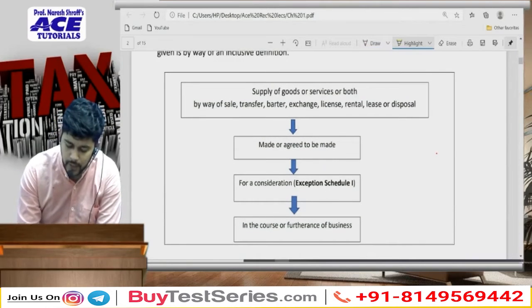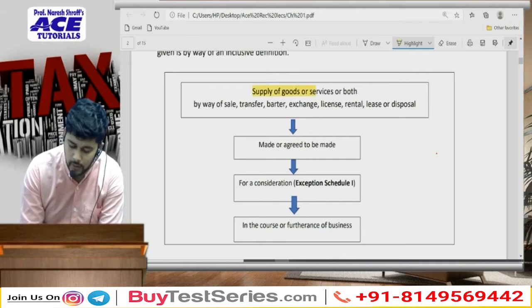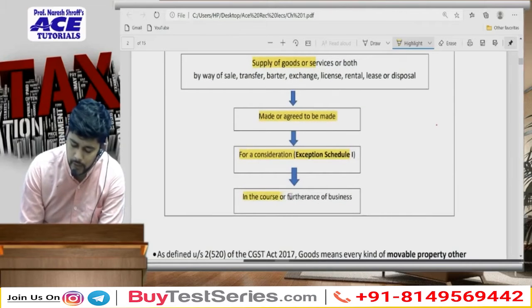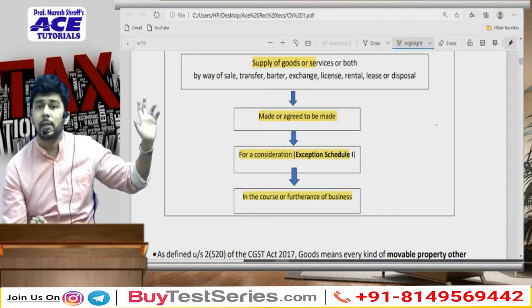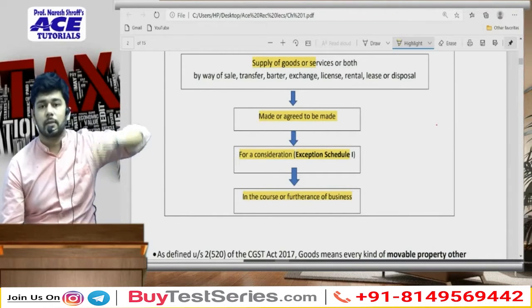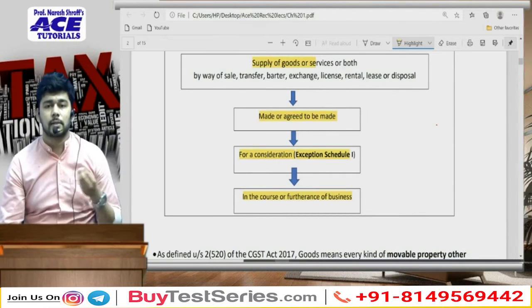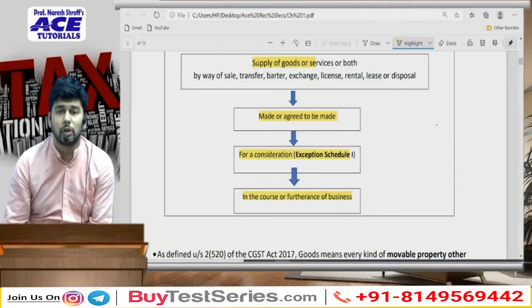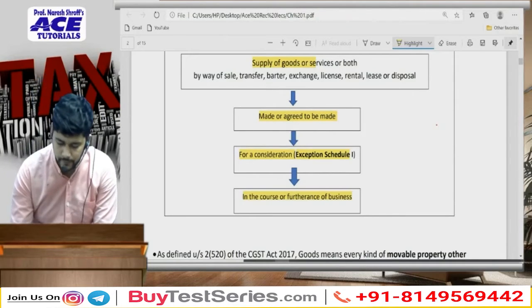For a transaction to be a supply, there needs to be a supply which is made or agreed to be made for a consideration, and most importantly in the course or furtherance of business. So if all these activities are made for a consideration in the course or furtherance of business, only then will I discuss whether GST is applicable or not, else there is no need to discuss. Alright.